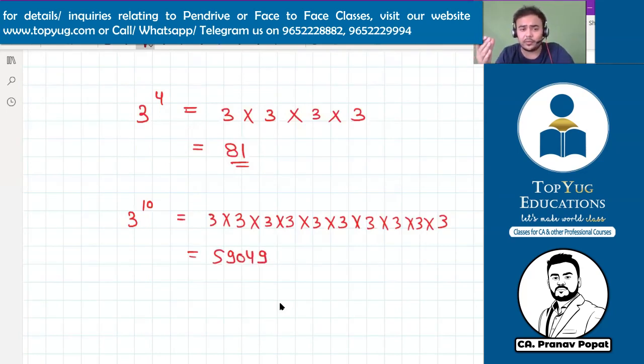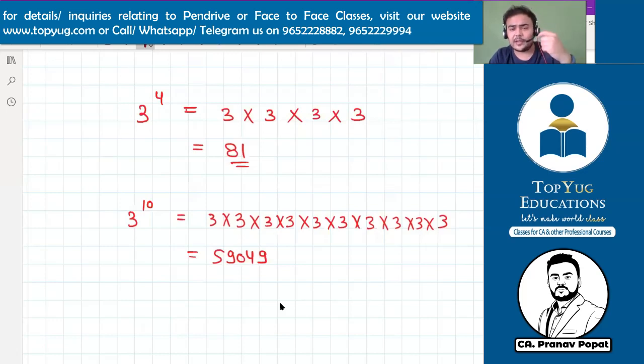Don't you think when the power is increasing, our efforts in the calculator are also increasing? We are pressing so many buttons. The answer you are getting is correct.